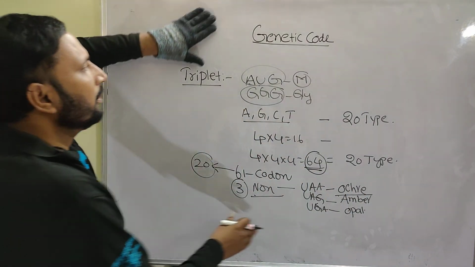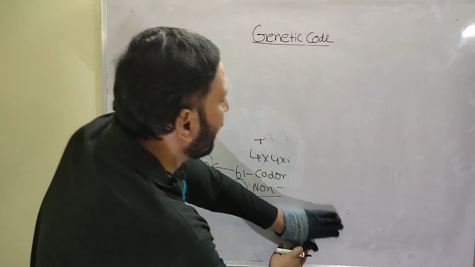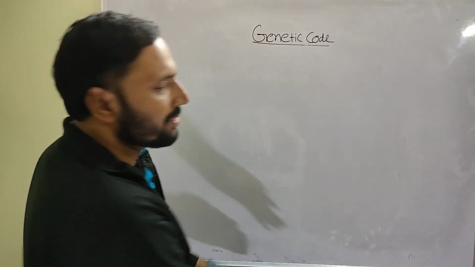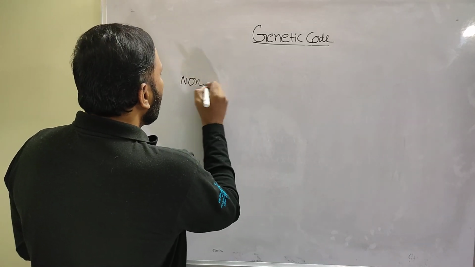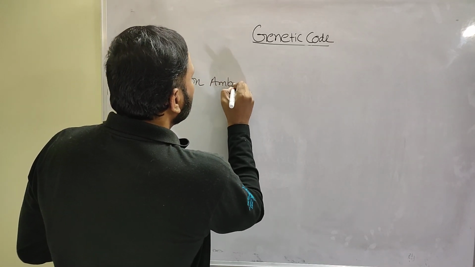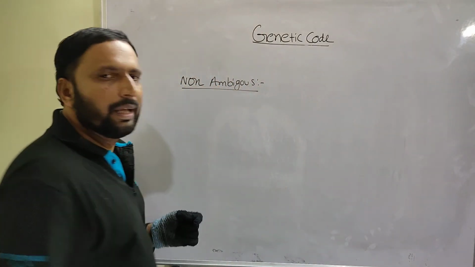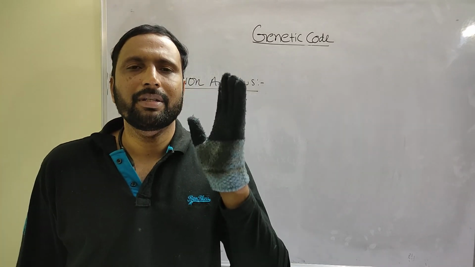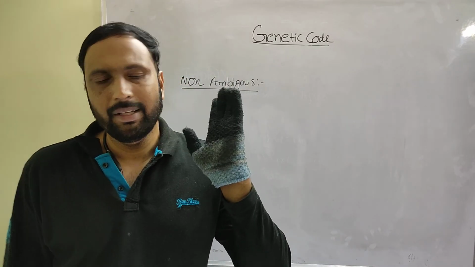Then the code is non-ambiguous. What is the meaning of non-ambiguous? Here, very important: one particular codon codes for one specific amino acid.